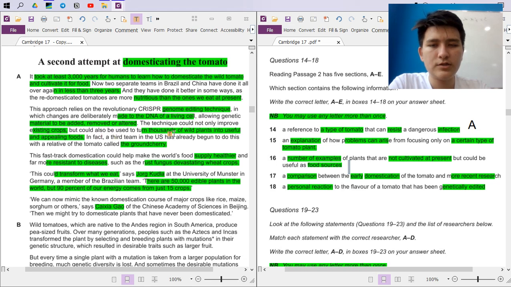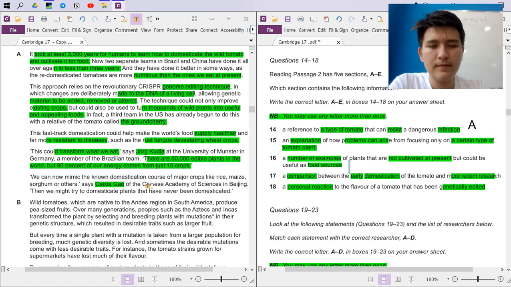They said thousands of wild plants, right? But are there any examples? Let's just see. All right. No, I don't think so, right? Major crops, like we can now mimic the known domestication course of major crops.